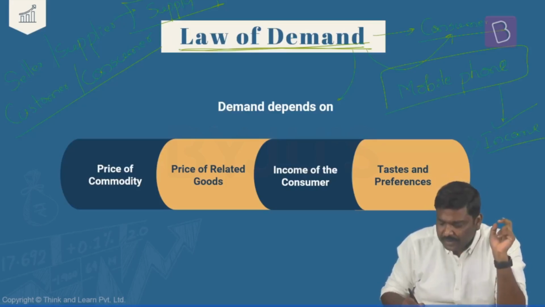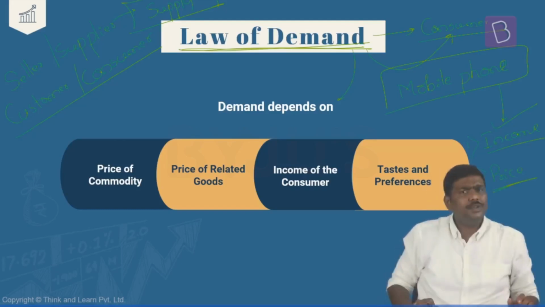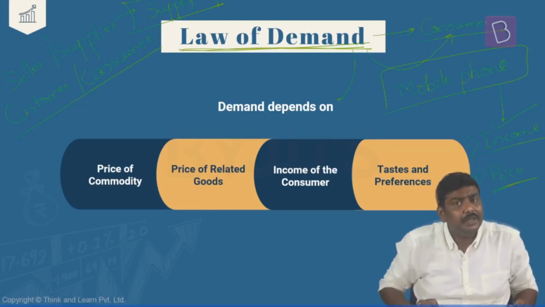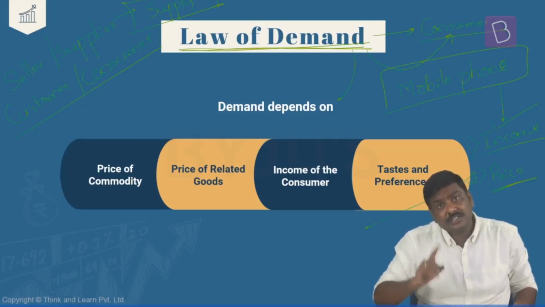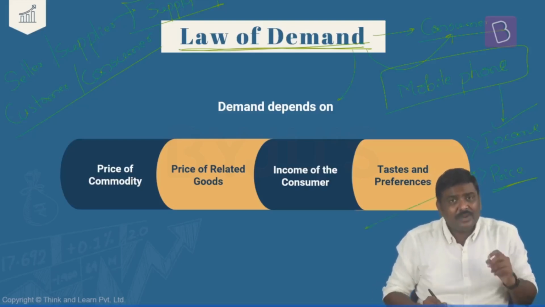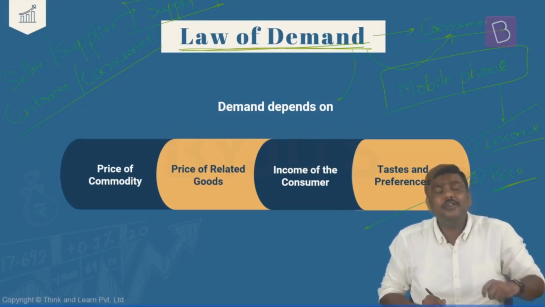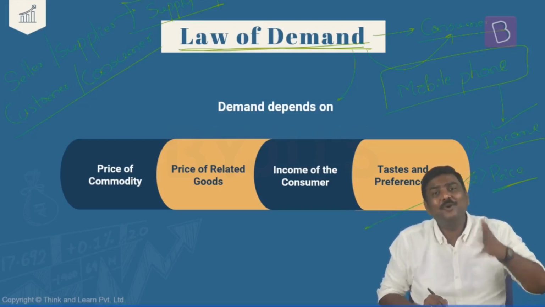The second very important factor is, what is the price of the commodity? What is the price of the product? Don't you think that will also be very, very important? And in fact, understand this. In fact, this is the most important factor, the one which will have the highest influence on whether we will end up purchasing the good or not.